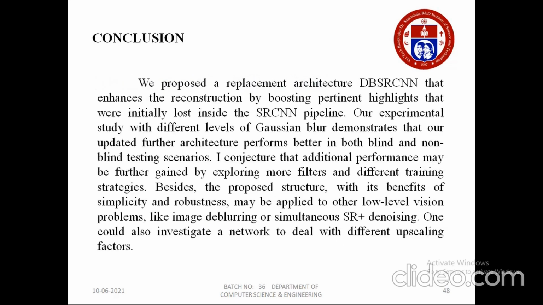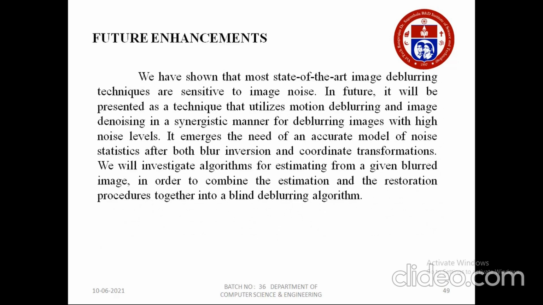Conclusion: here we use DBSRCNN, which enhances the reconstruction by boosting what we initially lost. Besides the proposed structure, it benefits from simplicity and robustness. It may be applied to other low-level vision problems like image deblurring or simultaneously denoising images. The future enhancement will use a technique that utilizes motion deblurring and image denoising.